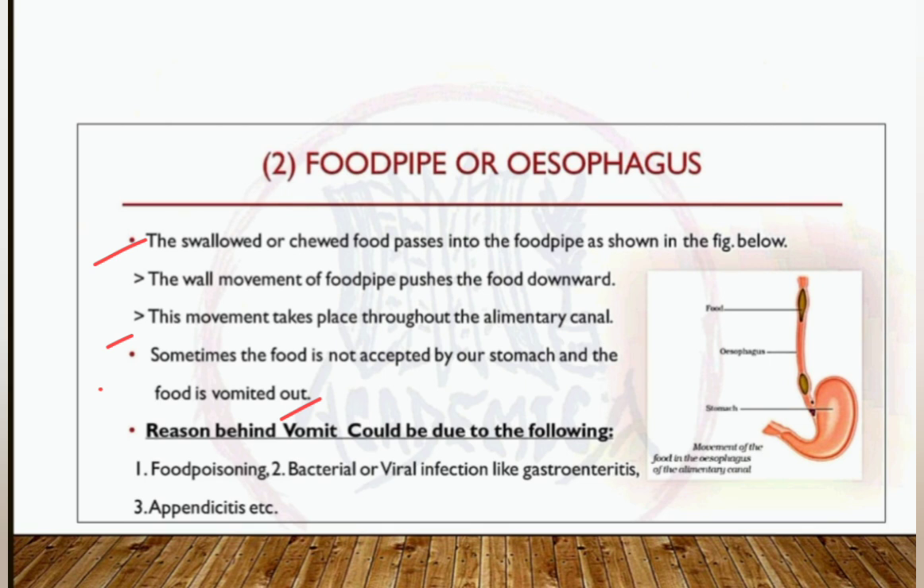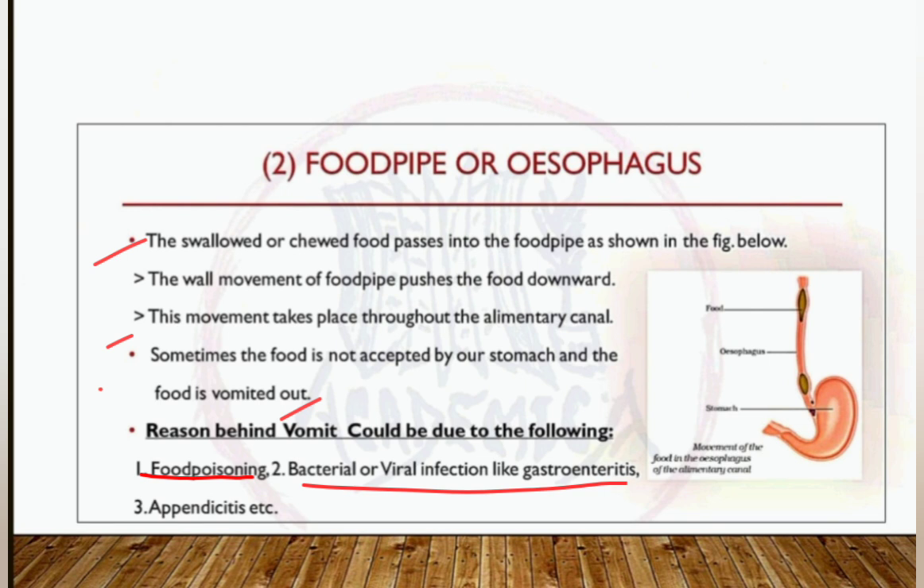Sometimes the food is not accepted by our stomach, and the result in that case is that food is vomited out, right? Some of the reasons listed here for vomit. First one, bacterial food poisoning. Second one, bacterial or viral infection like gastroenteritis. And third one is appendicitis.